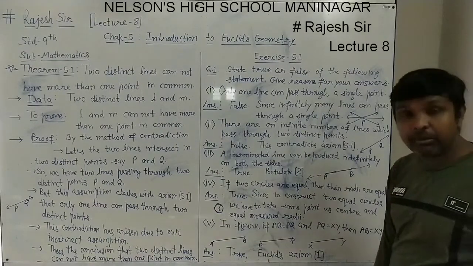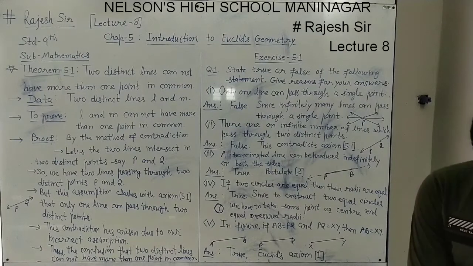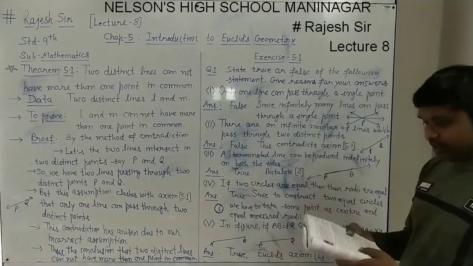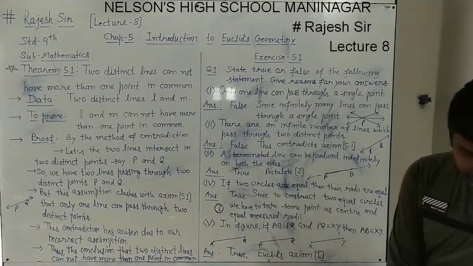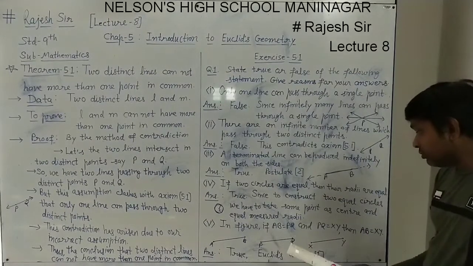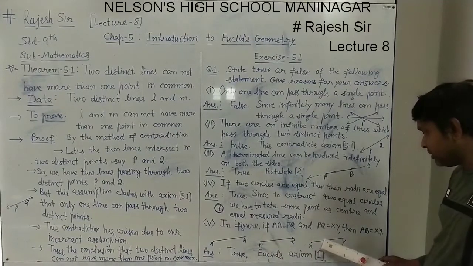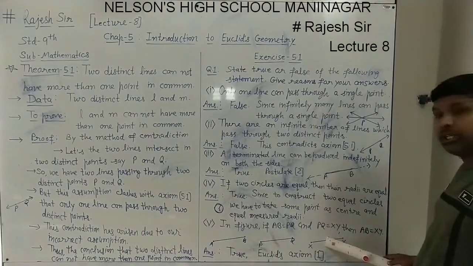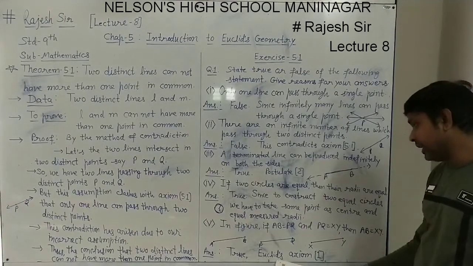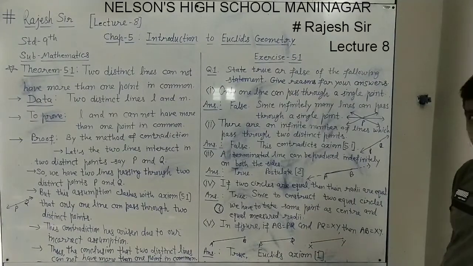What is Euclid's axiom number 1? If you read on page number 81, you will see the first axiom: things which are equal to the same thing are equal to one another. This thing is equal to this, and this thing is equal to this, then this and this will be equal to one another. That way axiom 1 is given, and by that axiom this statement becomes true, a universal truth.